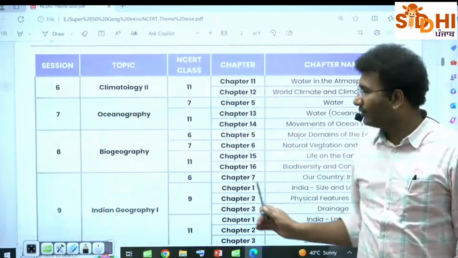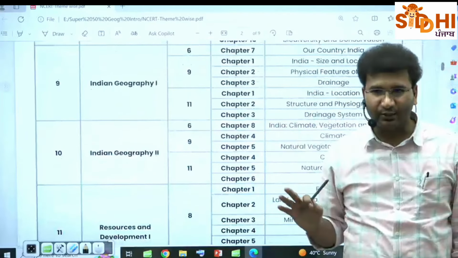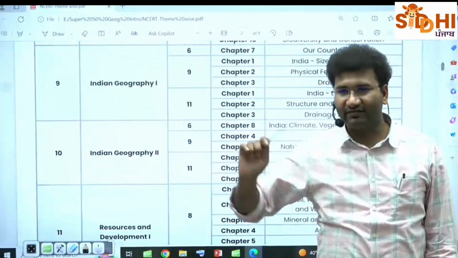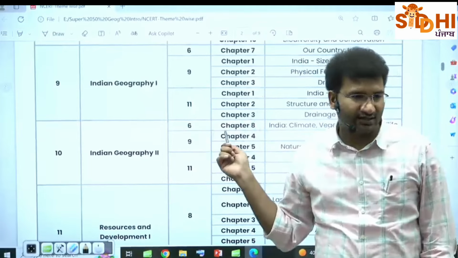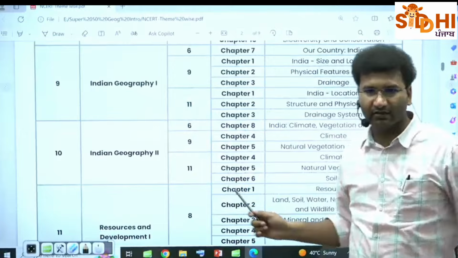ठीक है? But you should not share this outside. Remember, this is for you. If you are leaking it onto the Telegram, you will be at loss. Rest everyone, whoever is your competitor, they are going to take this and they'll make their preparation easy. So please keep it to yourself and do not make it leak outside.